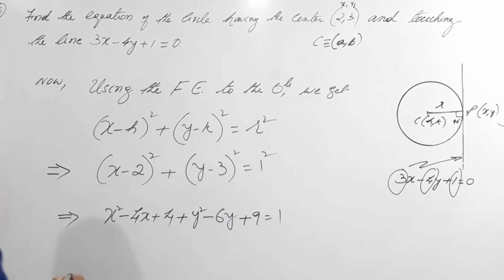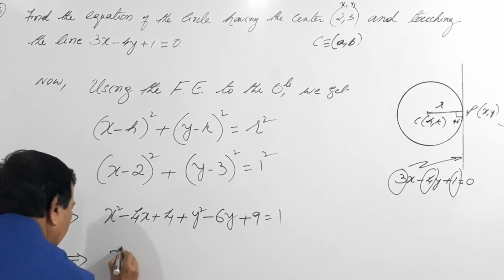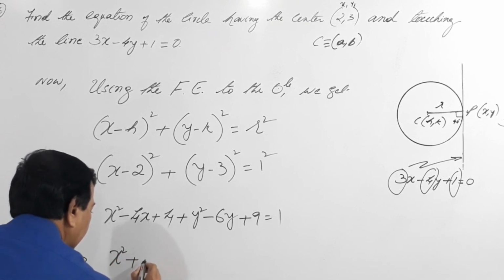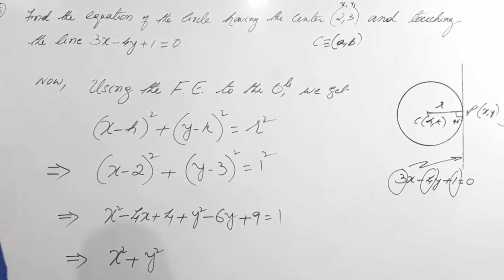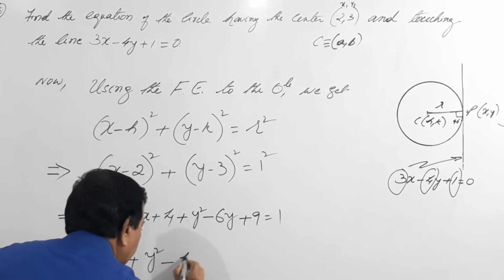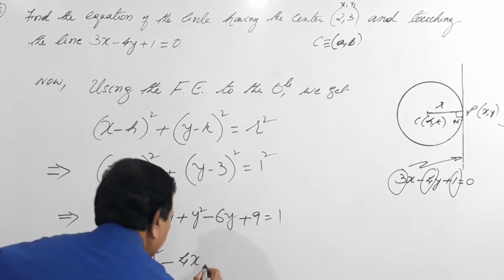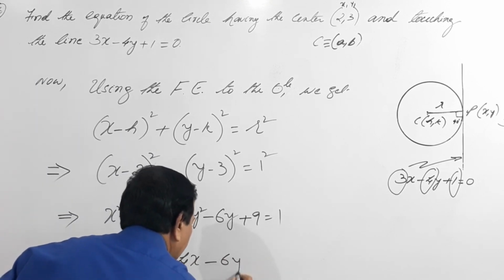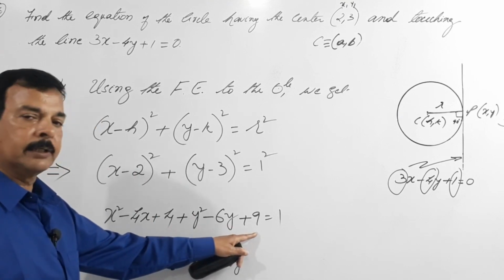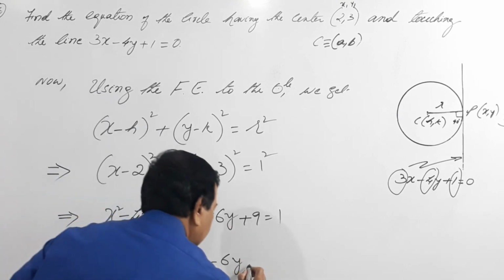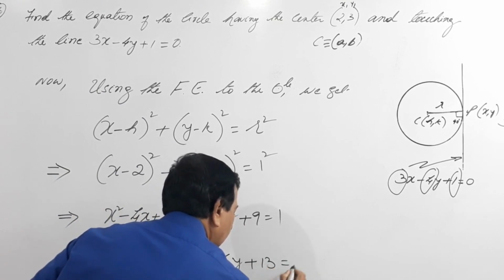Done. So what happens to this? This equals x square plus y square, we rearranged it, minus 4x minus 6y, 4 plus 9 is 13, plus 13 equals 1.